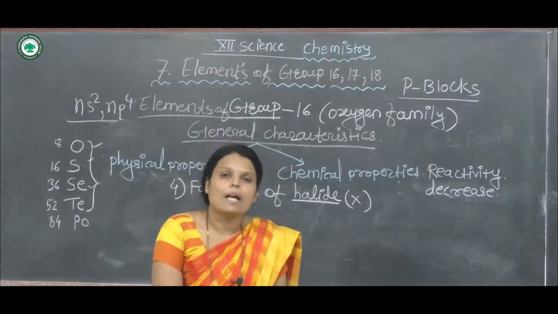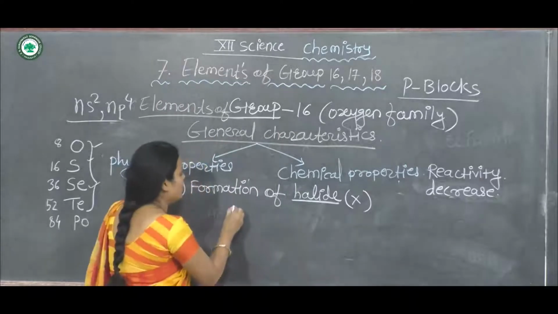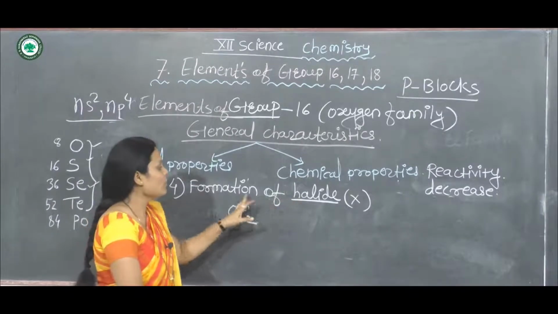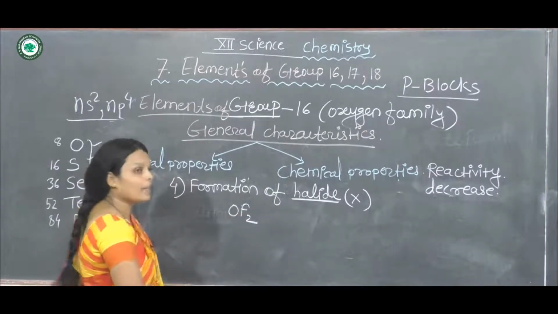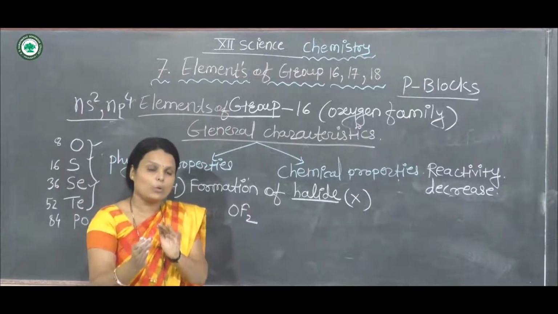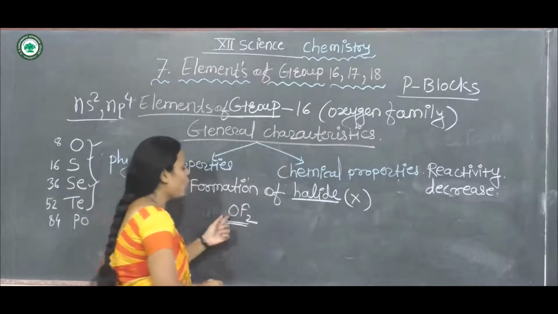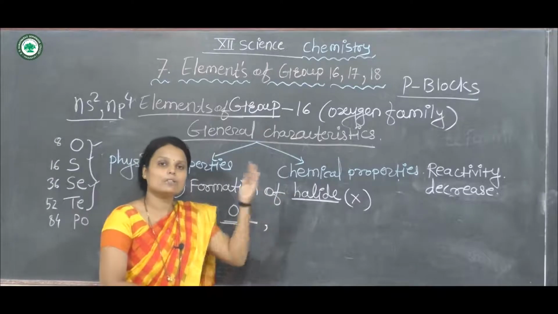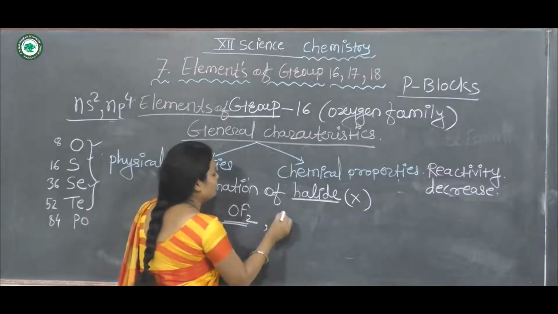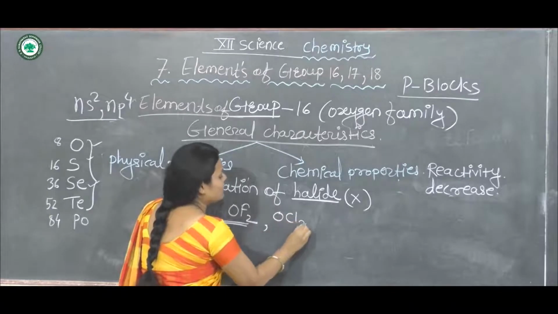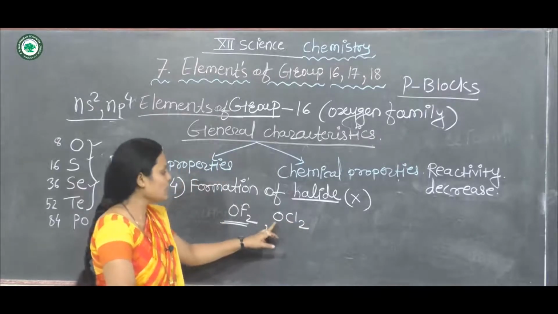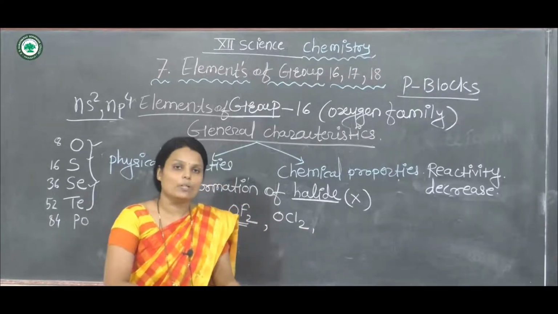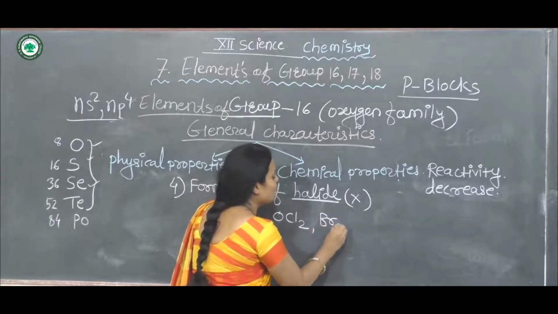Fluorine reacts with oxygen and forms oxygen difluoride. Fluorine is a halogen, and oxygen is a group 16 element. Oxygen reacts with the halogen and forms the compound oxygen difluoride. Chlorine also reacts with oxygen and forms Cl2O. Similarly, bromine also reacts with oxygen and forms Br2O.